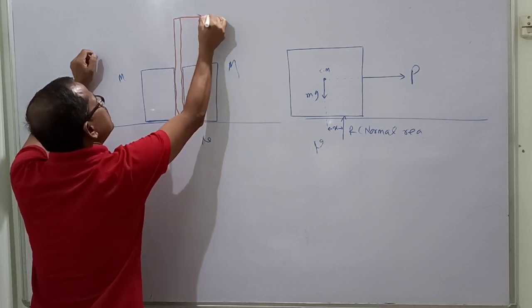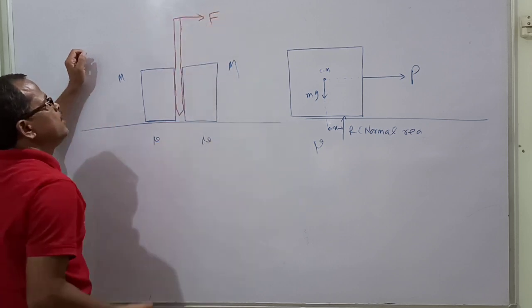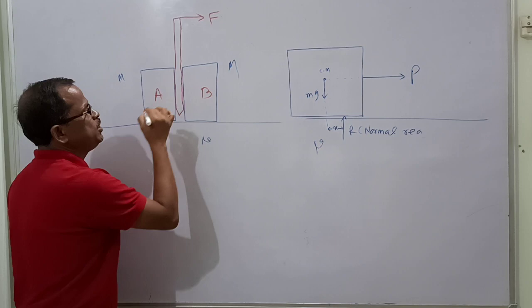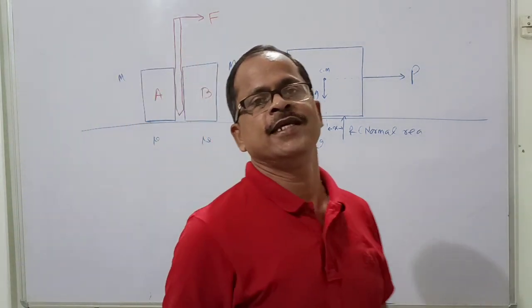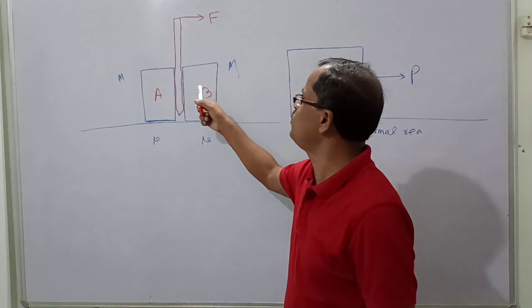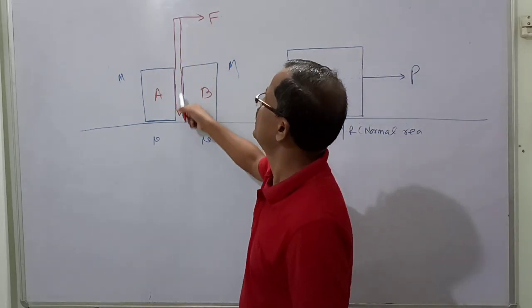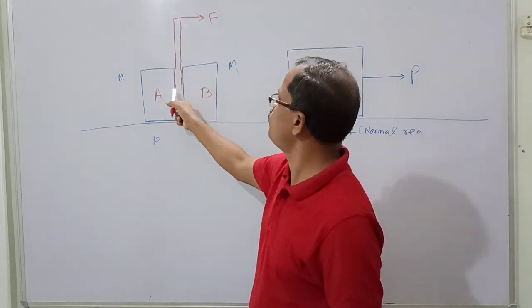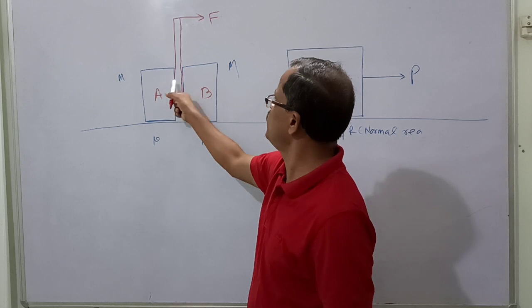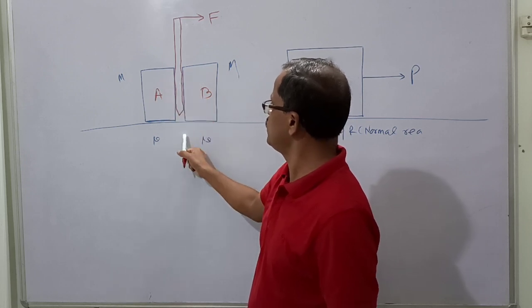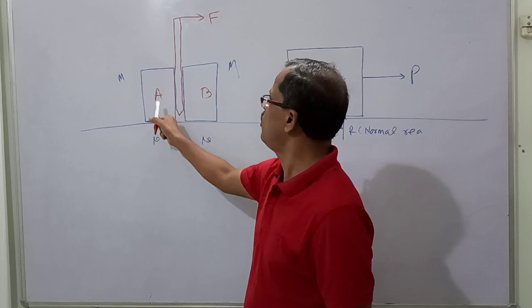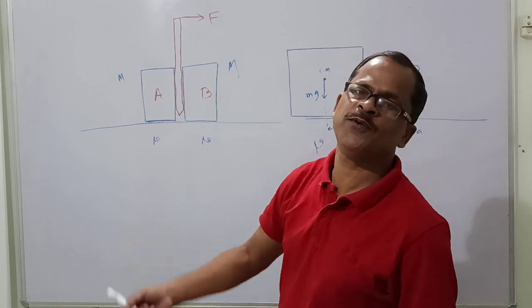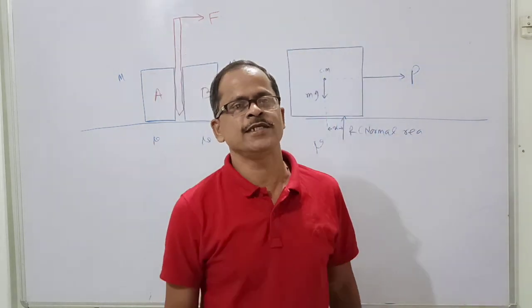Now somebody is pulling the body by a force F. Now my question is, which body? Let's say this is body A, this is body B. Which body will move fast? Either A will move fast or B will move fast. The rod is vertical, straight, just tight fit, and there is no friction between the rod and the two bodies. And the rod does not touch the ground, and friction between A and B is same. Mass of each body is same. When I pull it, which body will move fast? This problem we are going to solve. Thank you for watching my video.